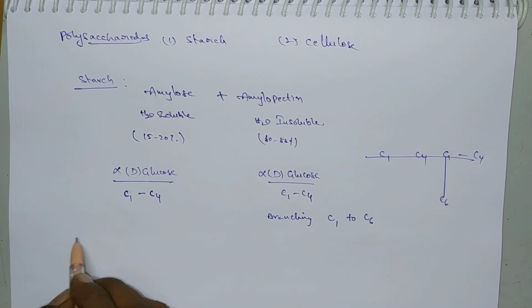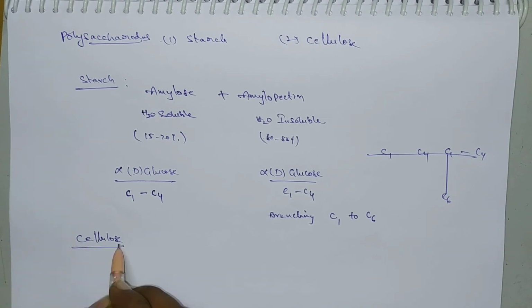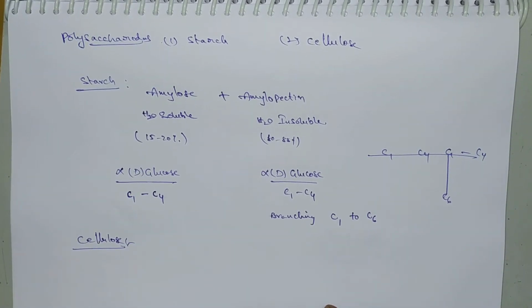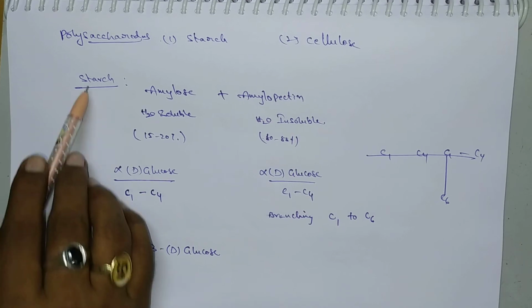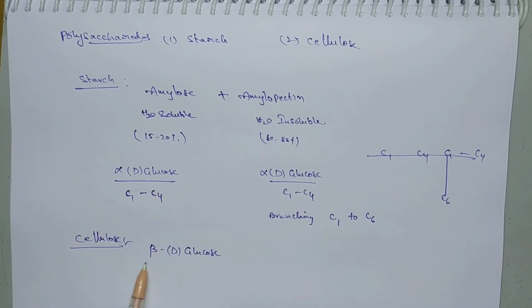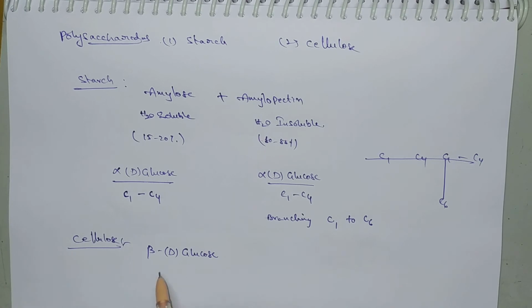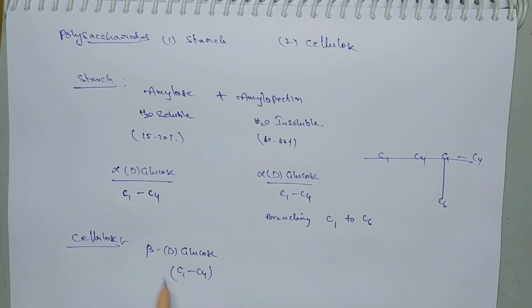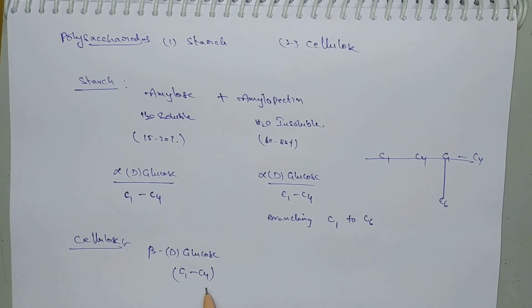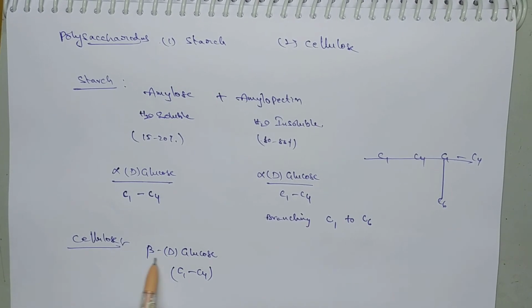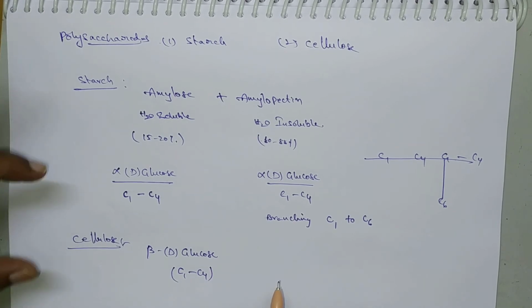And next one, cellulose. Cellulose is also one of the polymers, that is polysaccharide, which consists of beta D glucose units. Remember carefully. Here in case of starch there exists alpha D glucose units, but in case of cellulose there exists beta D glucose units, and the point of linkage is again between C1 and C4 only. Here also there exists C1-C4 linkage. So this is also one of the polysaccharides. All the monomer units are beta D glucose. Okay, remember carefully. You have to remember all these.